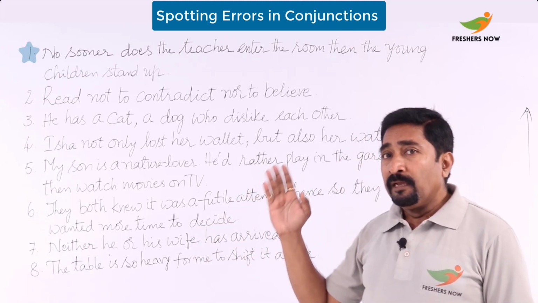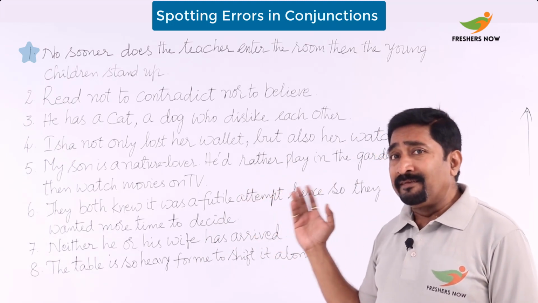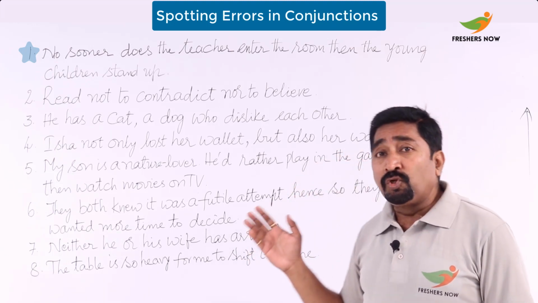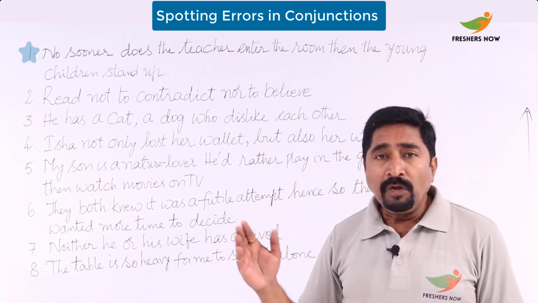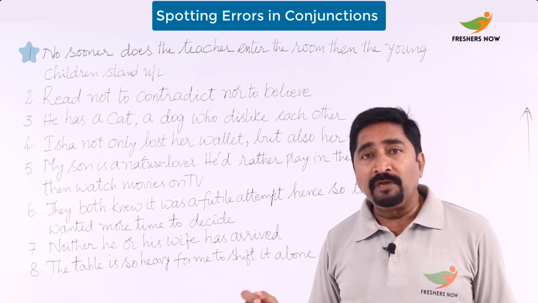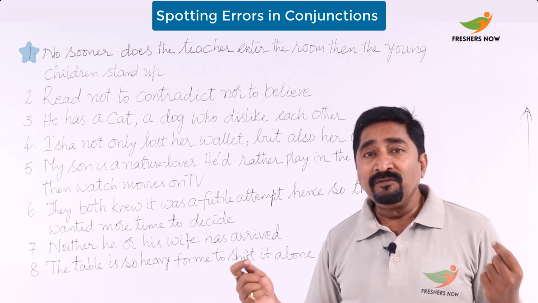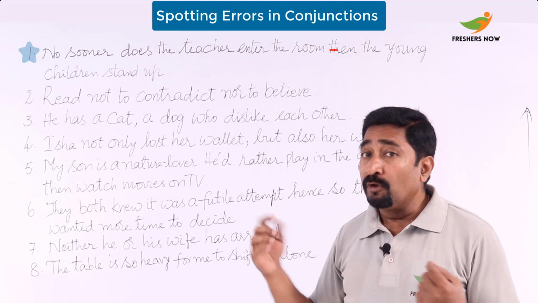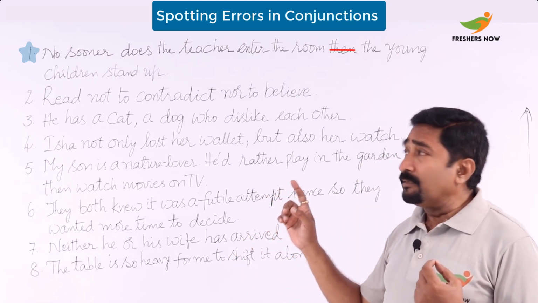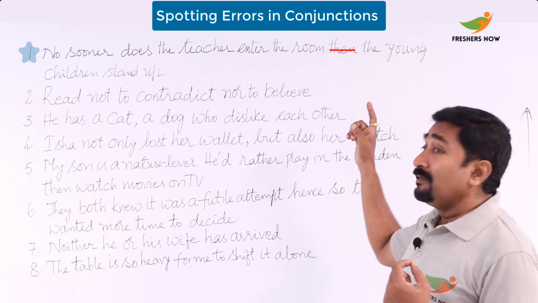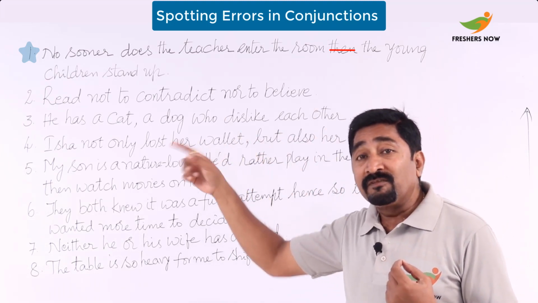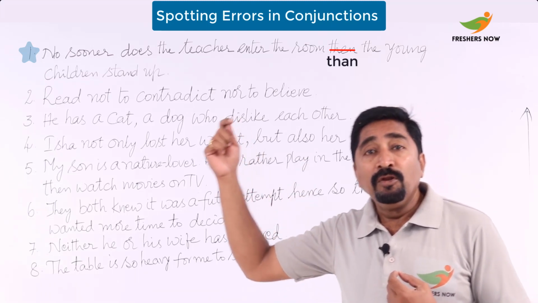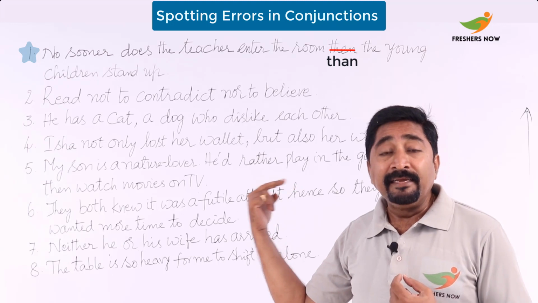Now let's see this. No sooner does the teacher enter the room, the classroom, then the young children stand up. Now, the conjunction here is a phrasal conjunction, a correlative. Where it is used with no sooner, it should be followed by than, not then. It is then the young children stand up, but you should replace that with than. So, no sooner follows than, T-H-A-N.